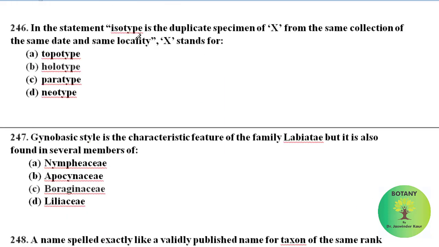In the statement, isotype is a duplicate specimen of X from the same collection, of the same date and same locality. X stands for the holotype, so the correct answer is holotype.